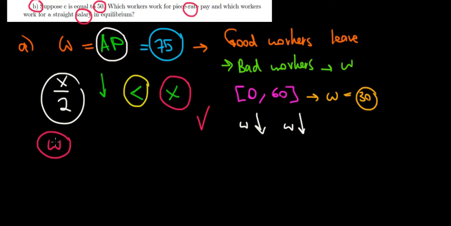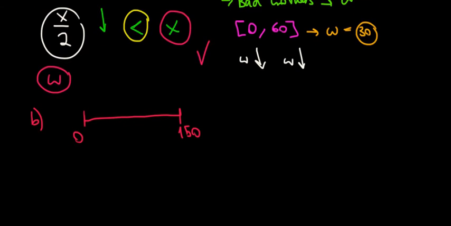So our distribution of productivity is between 0 and 150. What do we know about the straight salary? We know that that's going to be paid based on the average, based on the middle value. So there's going to be a production level of a worker that makes him indifferent between straight salary and piece rate. Now, by the way, the cost of measuring the output is 50.